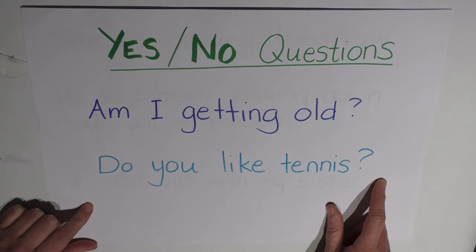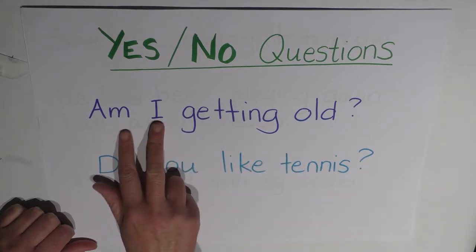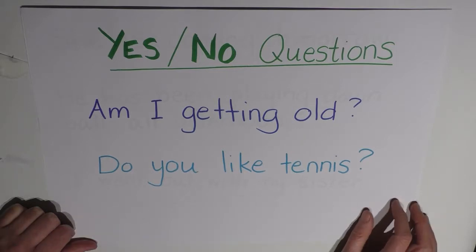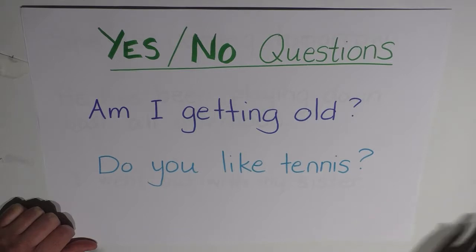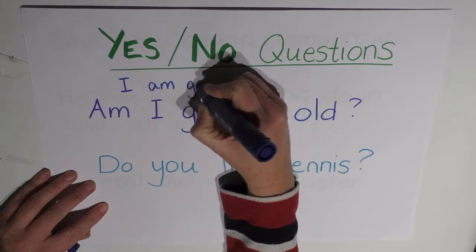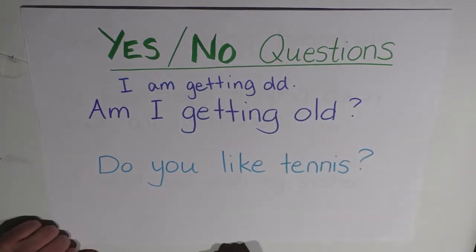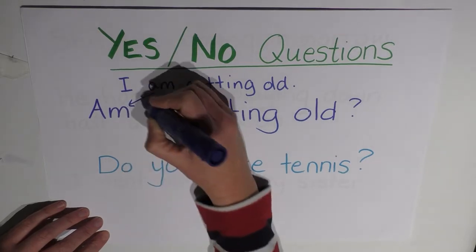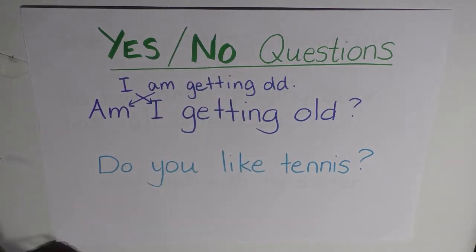But when we want to look at the way the question is put together, we can see that it requires an inversion here of the subject and the verb, and the auxiliary verb, if we want to be even more specific. For example, the declarative sentence for am I getting old is, and I'll write it above, I am getting old. We can see here that to turn this declarative sentence, I am getting old, into the interrogative, am I getting old, I'm simply switching the am and the I and switching their places.